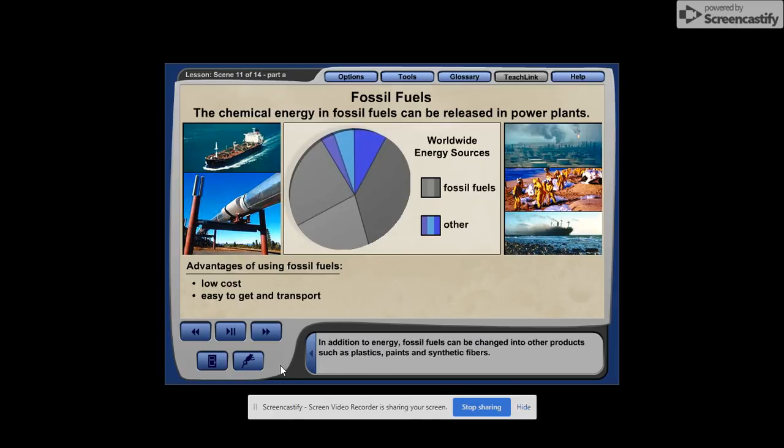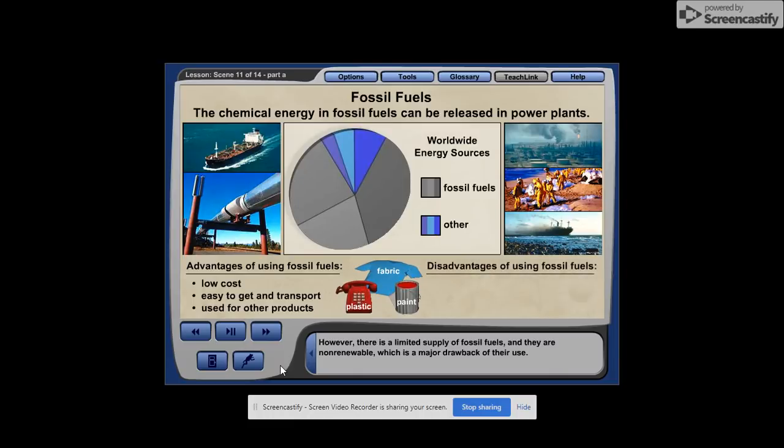In addition to energy, fossil fuels can be changed into other products, such as plastics, paints, and synthetic fibers. However, there is a limited supply of fossil fuels, and they are non-renewable, which is a major drawback of their use. Another drawback is the air pollution that results from the burning of fossil fuels. Environmental damage from oil spills is also a drawback.